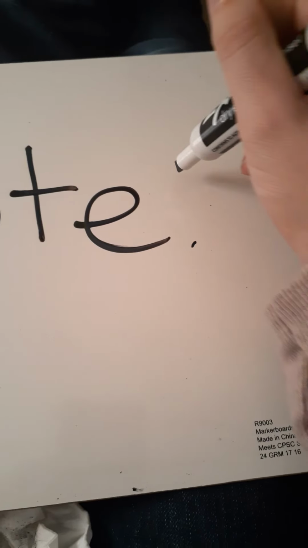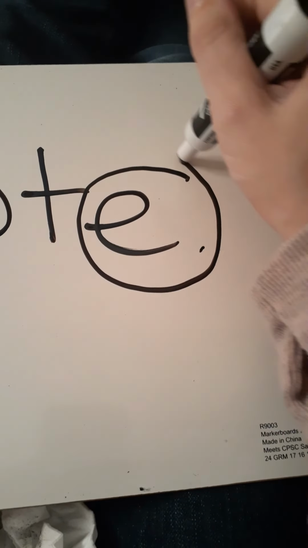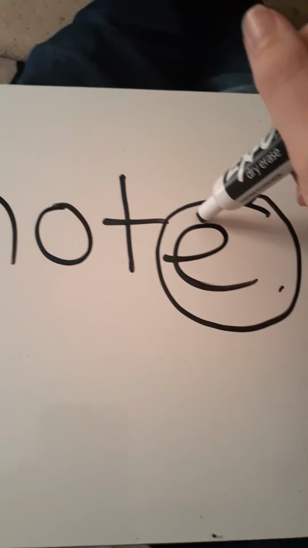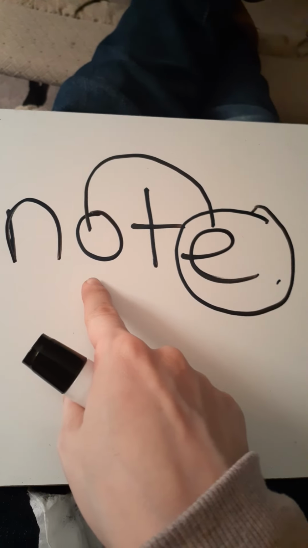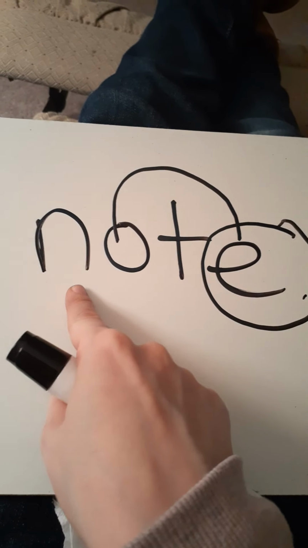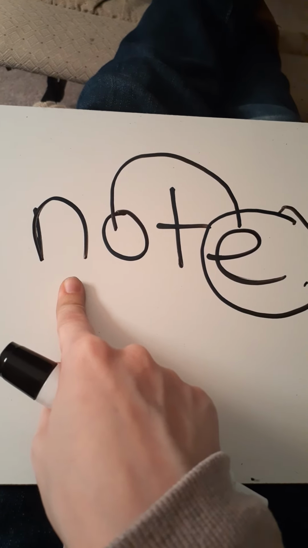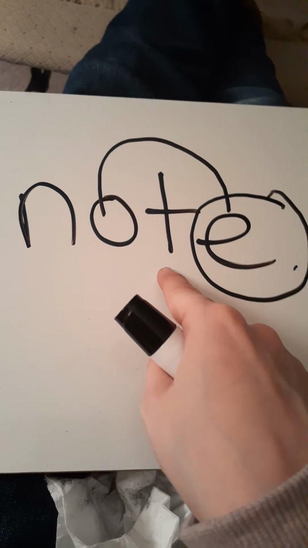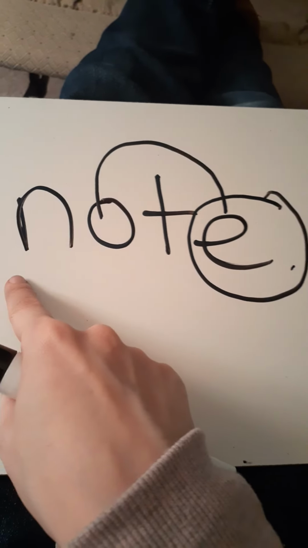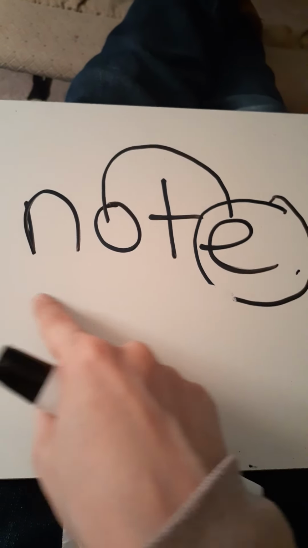All right, in this word we see the E, and there's nothing after it, and so we're not going to hear it. It's going to be silent, but it's magic because it's going to make the first vowel in the word say its name. And what's this name? Yes, O. And this letter is N, and N makes a sound. Very good. N, O, and what sound does T make? Yes, T. So we're going to put it together. Note, note, note. Repeat after me. Note, note. Good job. I have another word for you.